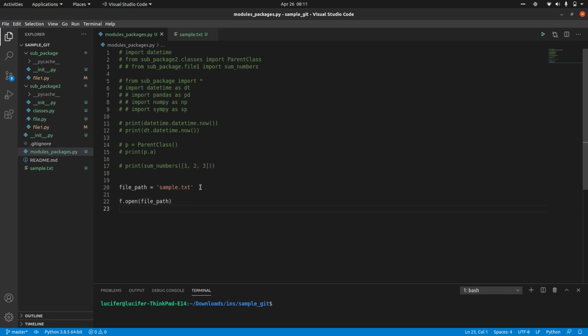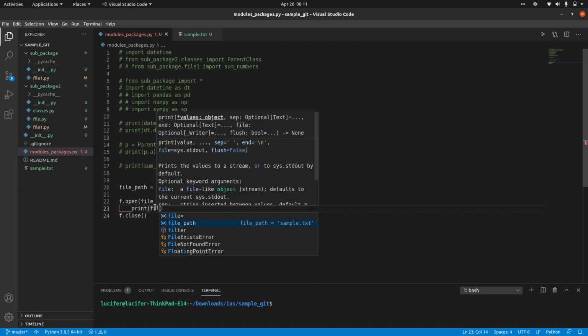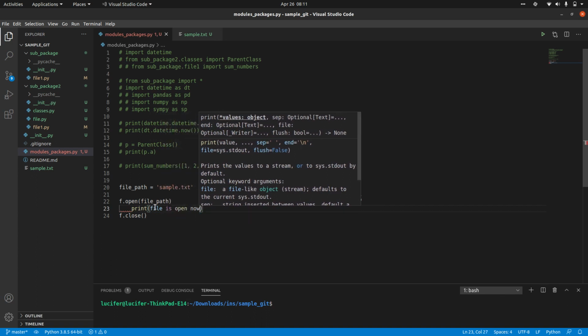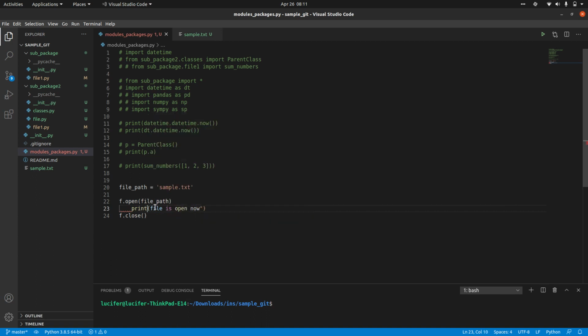Now we have opened the file. Whenever you use the open function to open a file, you will always have to close the file as well, once you do all the operations. This is opening, this is closing. In between you can do whatever operations you want to do while the file is open. You don't have to give indentation anyway, this is not a block of code. So this is the simple file opening and closing.